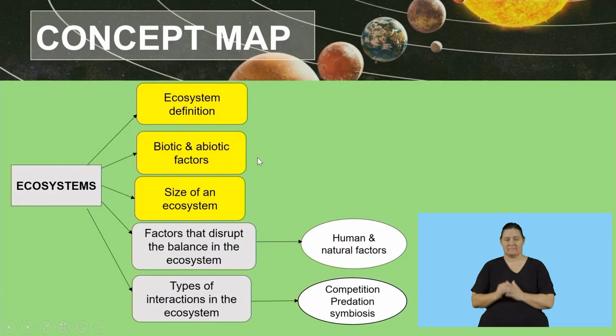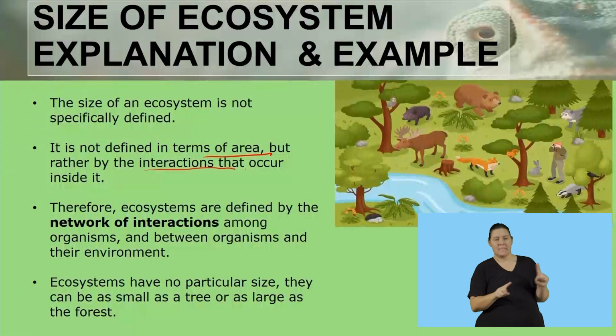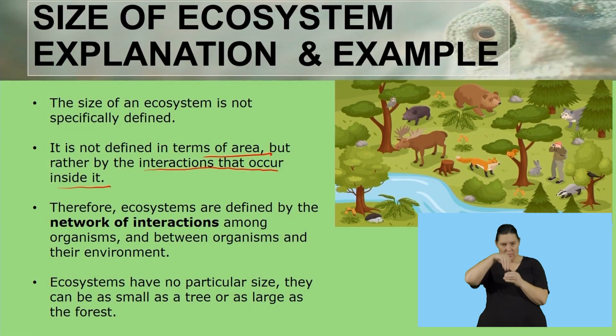Right. Moving on to our third concept of this lesson, we are going to look at the size of an ecosystem. The size of an ecosystem is not specifically defined. It is not defined in terms of area, but rather in the interactions that occur inside it.